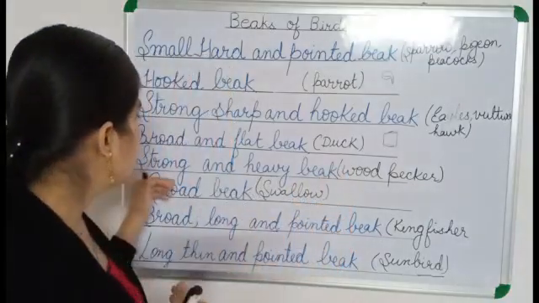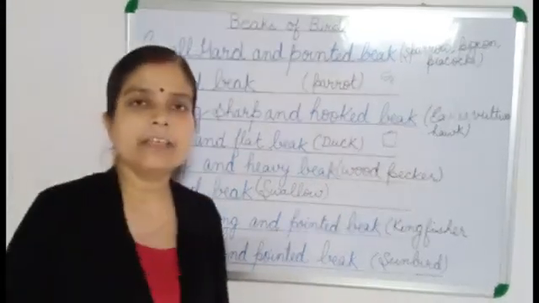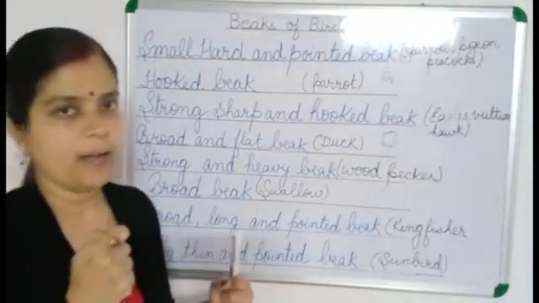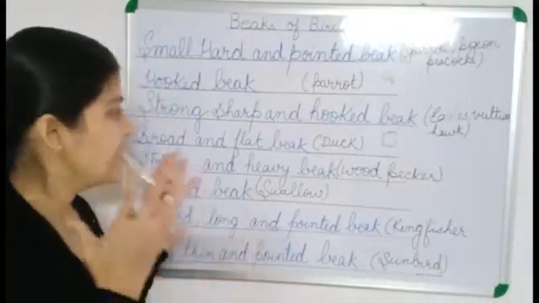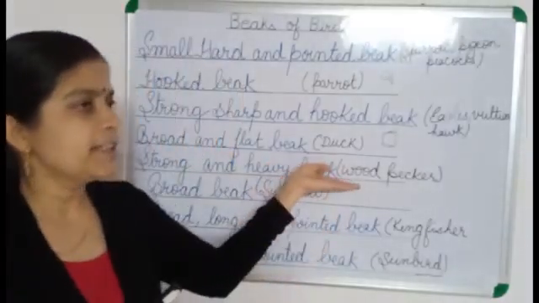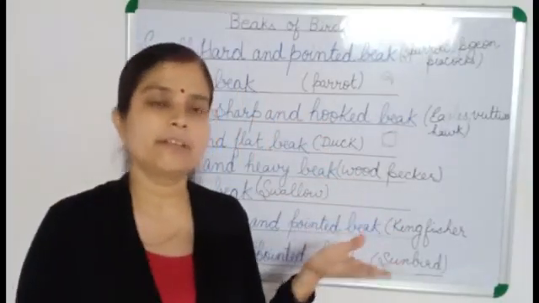Now next we will study the strong and heavy beak. So woodpeckers have this type of beak, very strong, just like a hammer, very strong and heavy, because the woodpecker eats the insects which are found in the cracks of tree trunks.